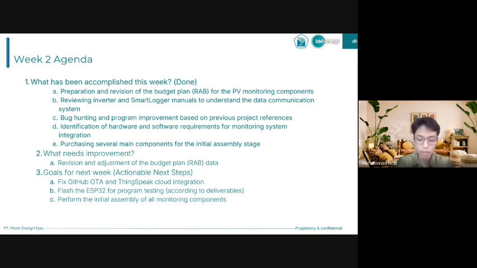However, there are still some aspects that need improvement, especially the revision of several data entries in the budget plan. So for next week, our main goals are fixing the OTA and ThingSpeak cloud integration, flashing the ESP32 for testing, and assembling all monitoring components.